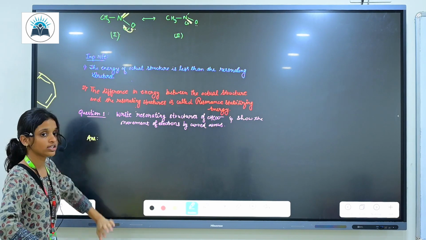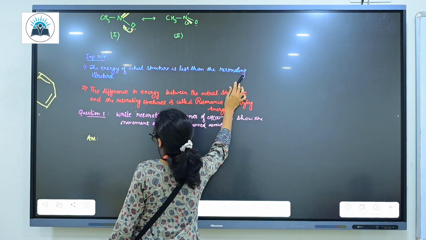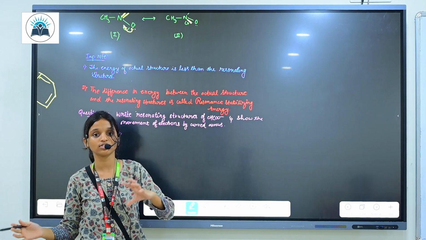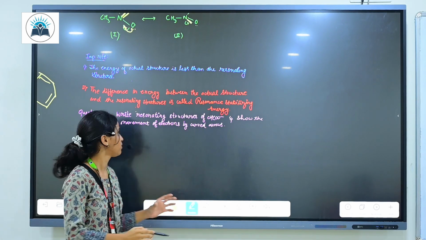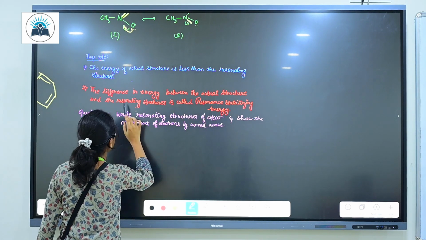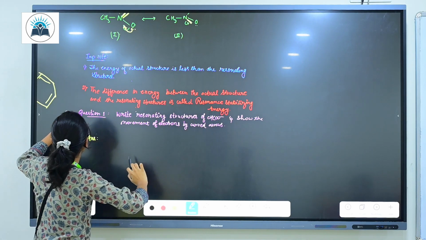Now the important note is that the energy of the actual structure is less than that of the resonating structures. The difference in energy between the actual structure and the resonating structures is called resonance stabilization energy.